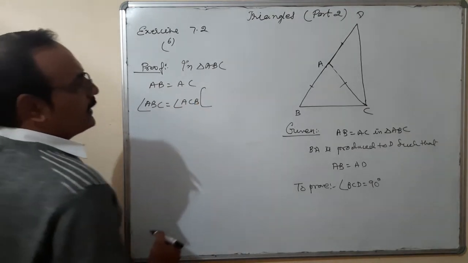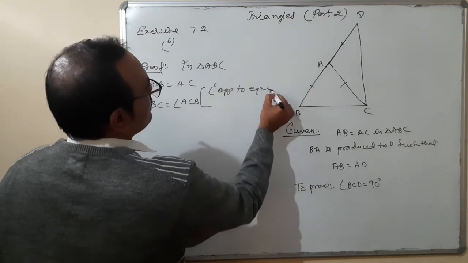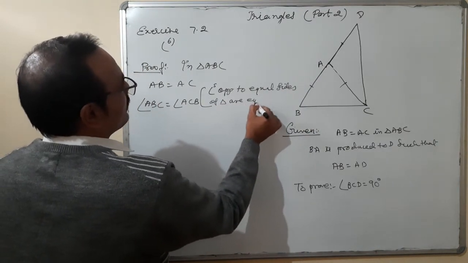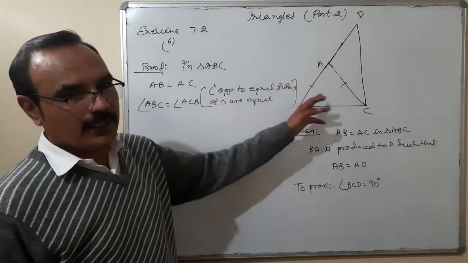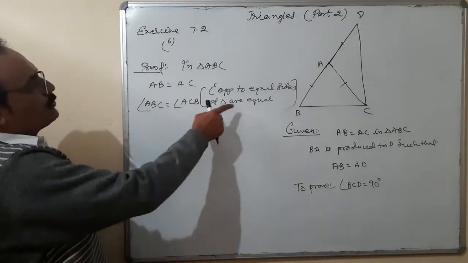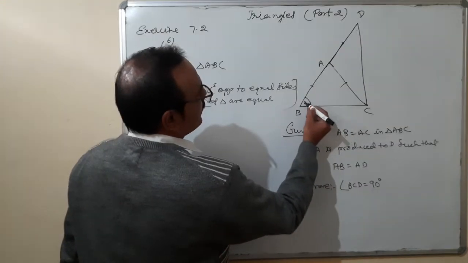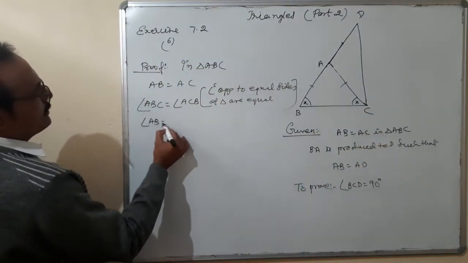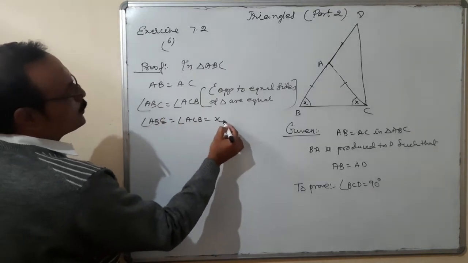Reason: angles opposite to equal sides of a triangle are equal. Suppose angle ABC is x and angle ACB is also x.